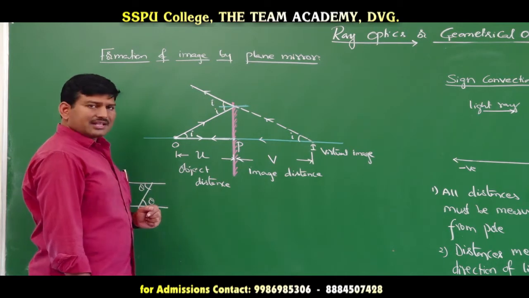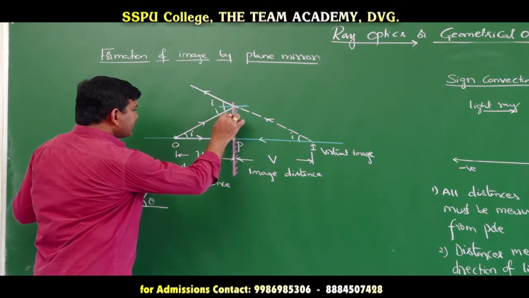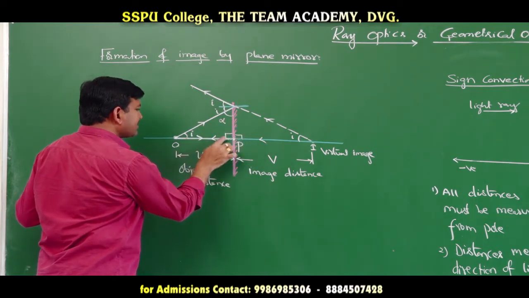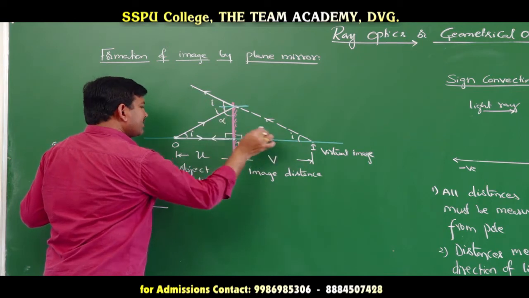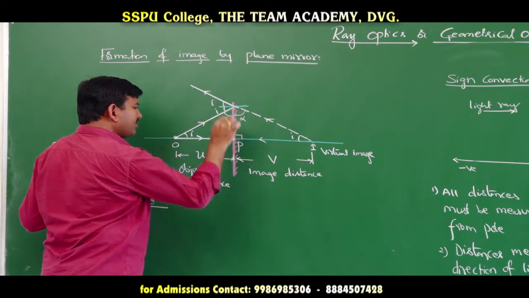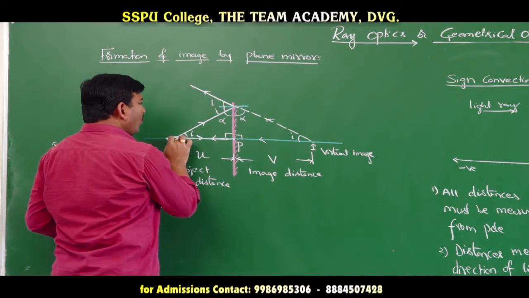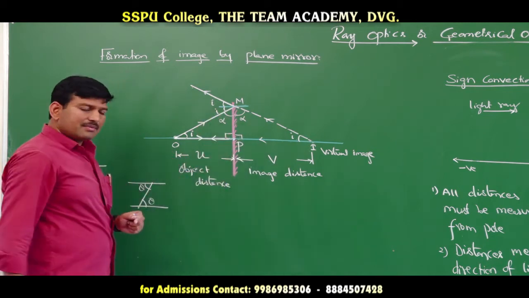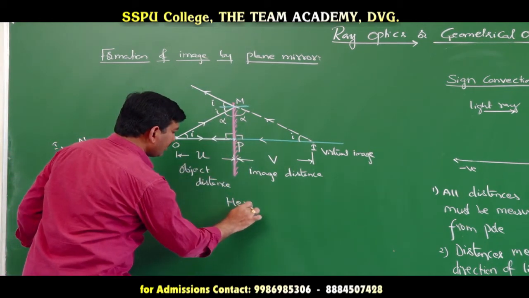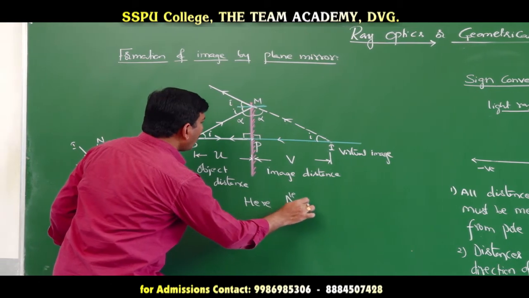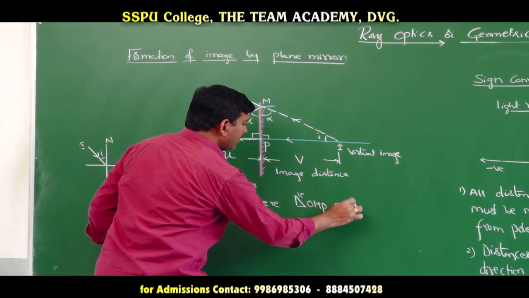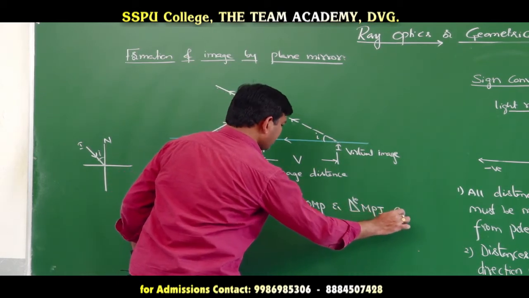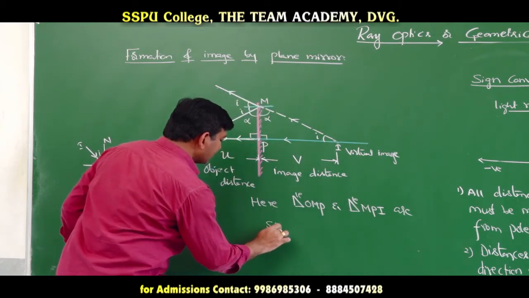From geometry, what can I say? If I take this angle as alpha, this being 90, this is also 90, this is I, this is 90. If this is alpha, this is I, this is 90, this is also alpha. That means triangle OMP and triangle MPI are similar triangles.